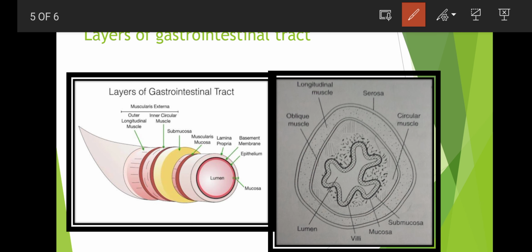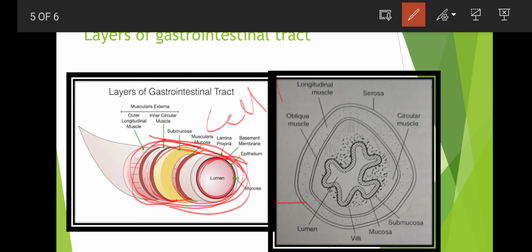The bundle fuses with one another at many points. Therefore, the muscle layer functions as a syncytium. So this is one connector, and here is one connector, and here is another. At many points these are connected. Syncytium means a layer of cell-like structures joined together. So many are joined together, so it functions as a syncytium.